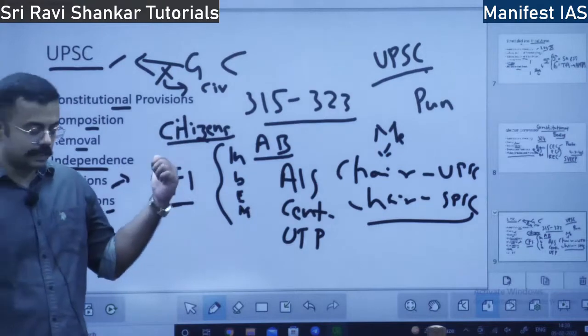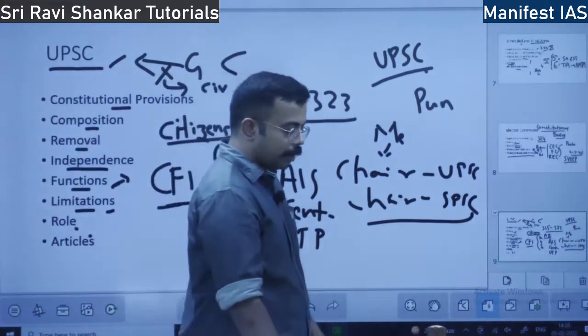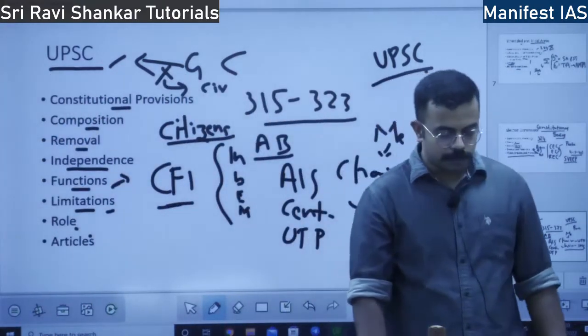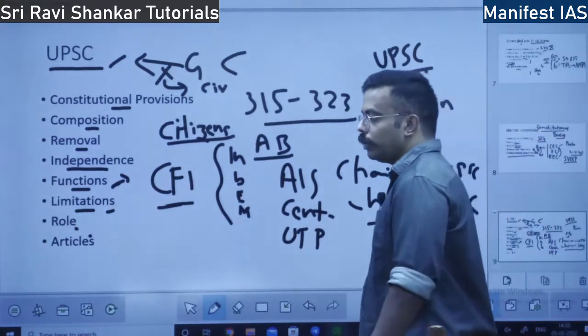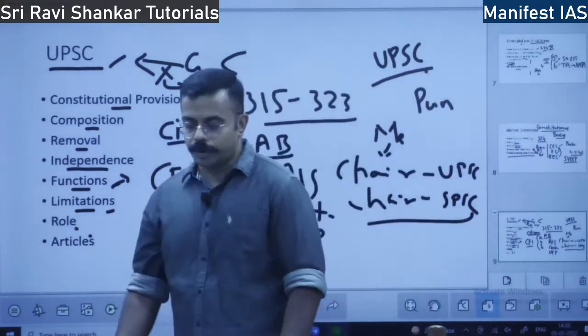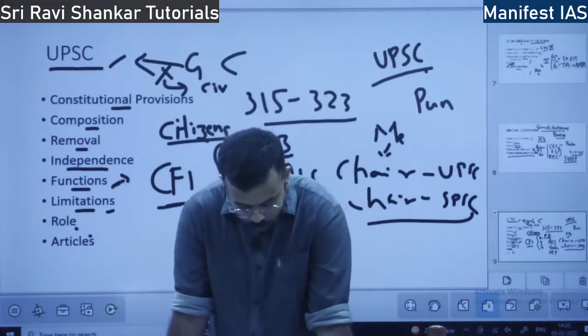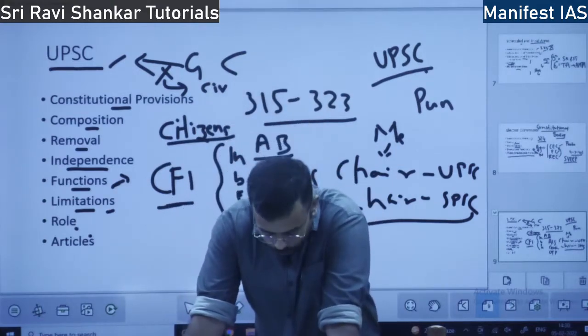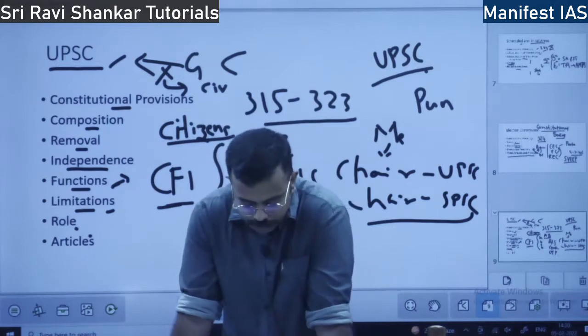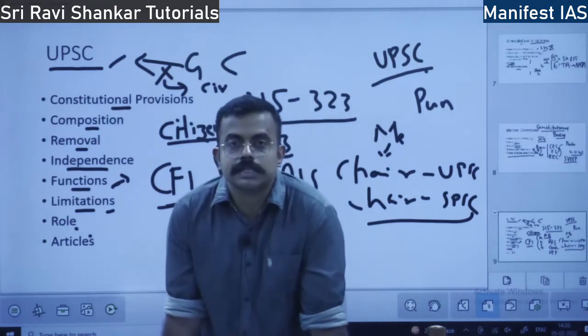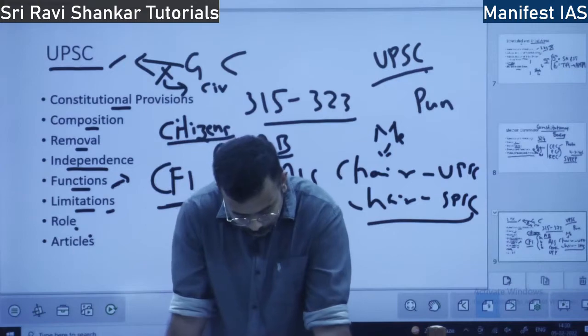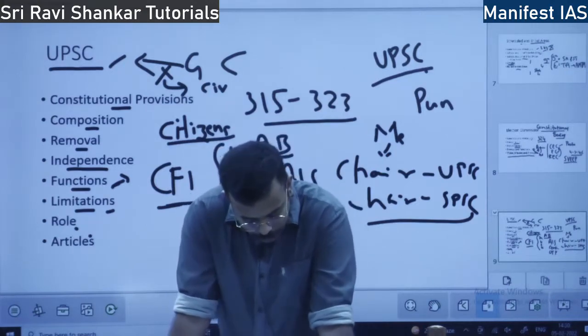Only because UPSC is there, there is a proper merit system. Only people who pass the exam are appointed as officers. So UPSC is the watchdog. The term used in the book is that UPSC is the watchdog of the merit system in India.